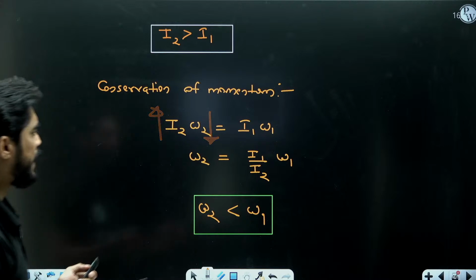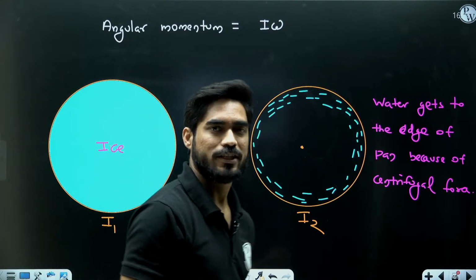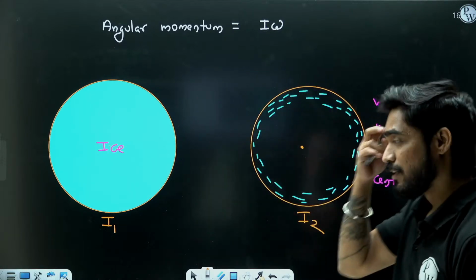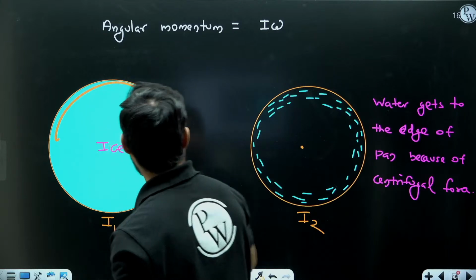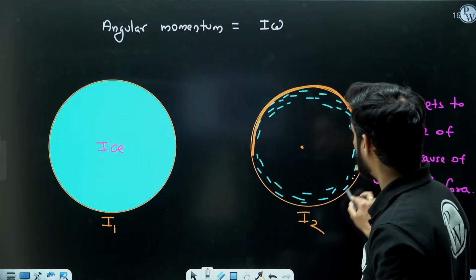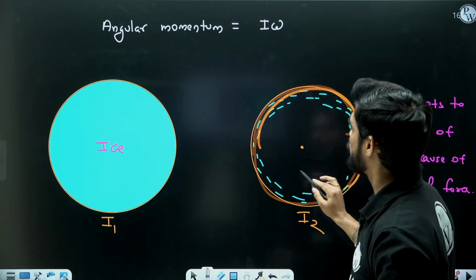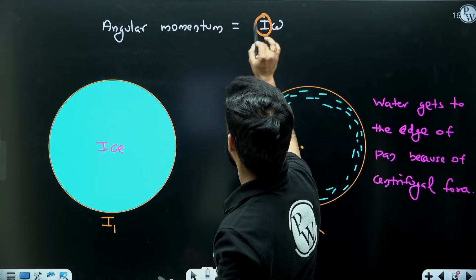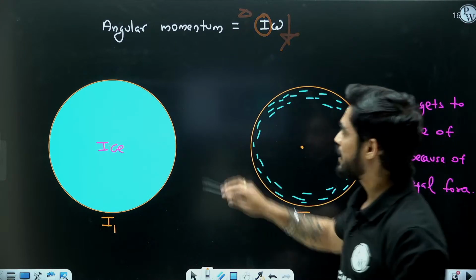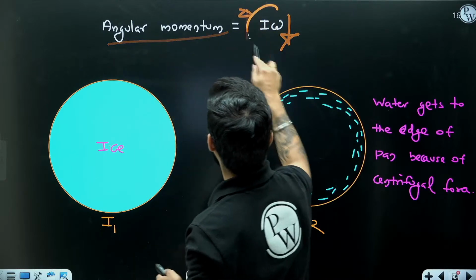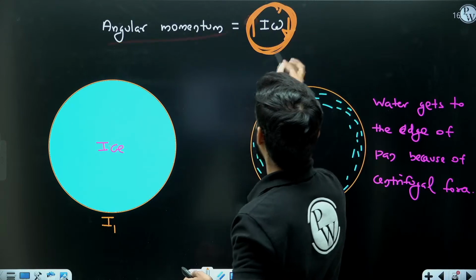So do you understand the solution here? It's not exactly the solution, it's the explanation. Do you understand the explanation here? When the ice melts into water, due to centrifugal force, water gets accumulated to the edge of the pan. Okay, so it will increase the mass moment of inertia, and if mass moment of inertia increases, omega decreases. As the momentum will be conserved, I into omega will remain constant. So if I increases, omega reduces.